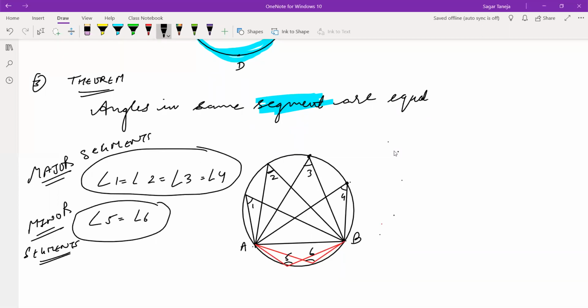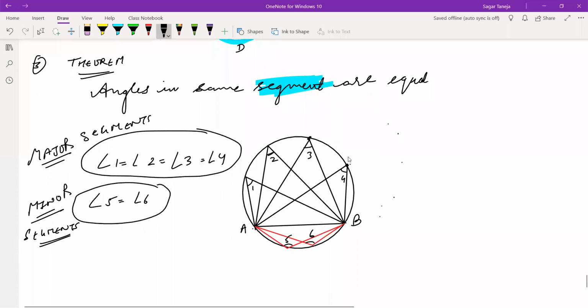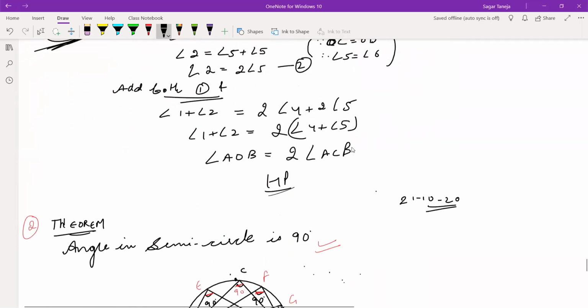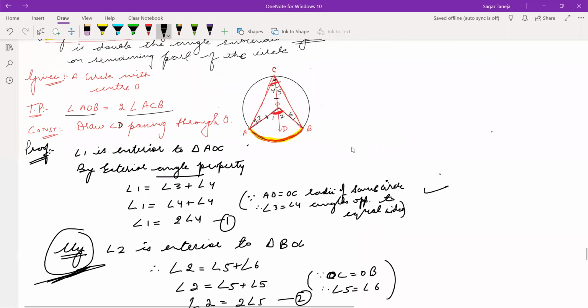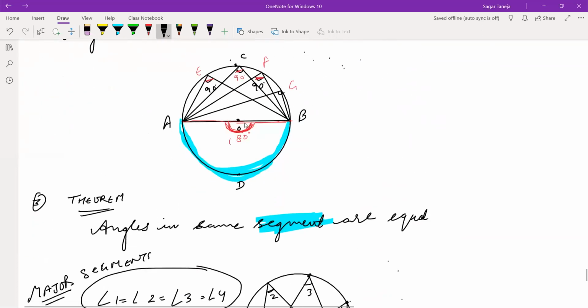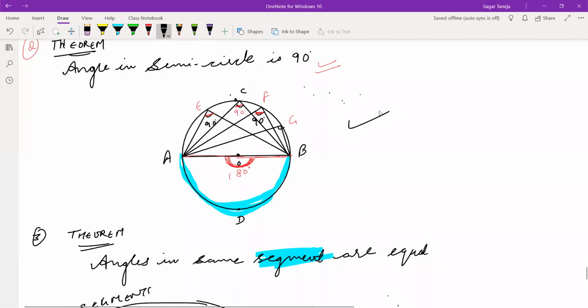After this, the next. If you have any confusion related to this, you can ask. Otherwise, these all are interesting and easy theorems which we have to apply in the next exercise. So this is one of the most important theorems which we have proved also. And after that, no proving is required. Just you have to remember these theorems.